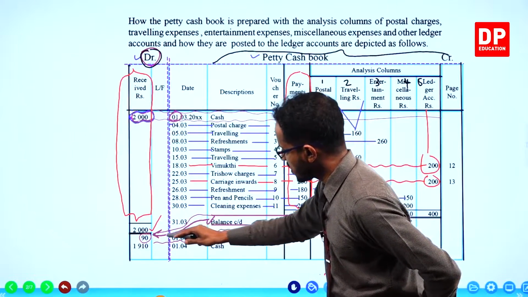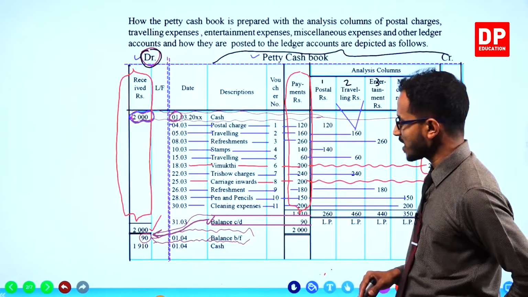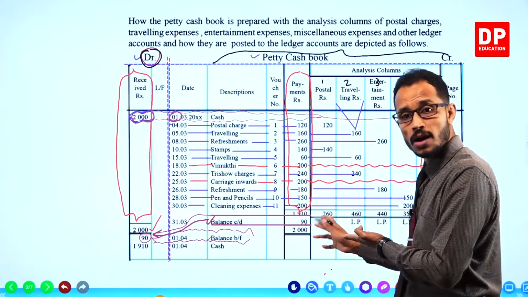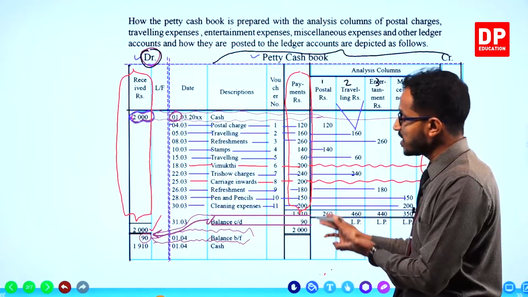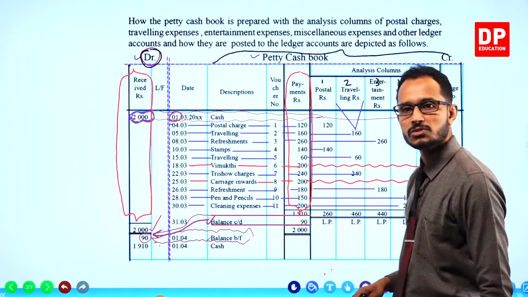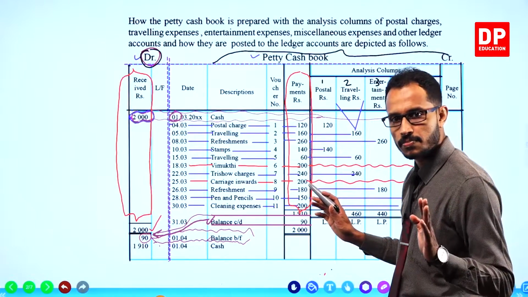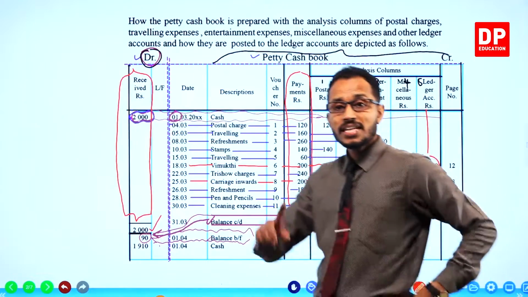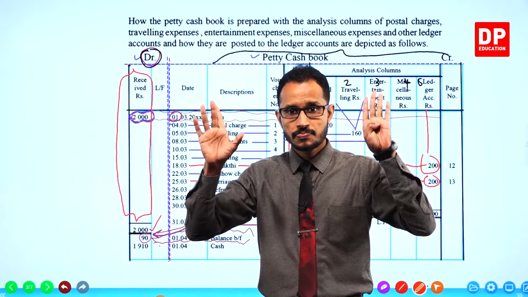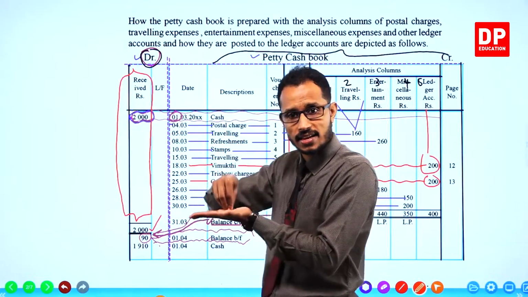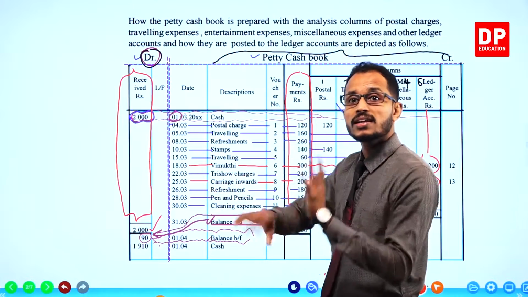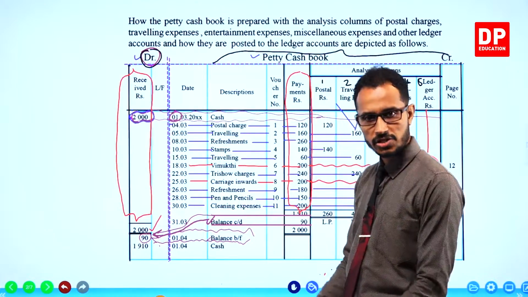Just like a ledger account, children, the balance carried down, or the remaining amount of this month, is brought forward to the next month as the balance brought forward. Okay, right. So if the petty cashier is having 90 remaining at hand, how much should be refunded or reimbursed by the main cashier?